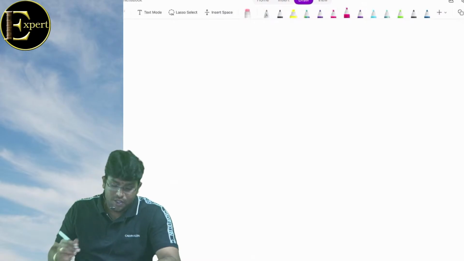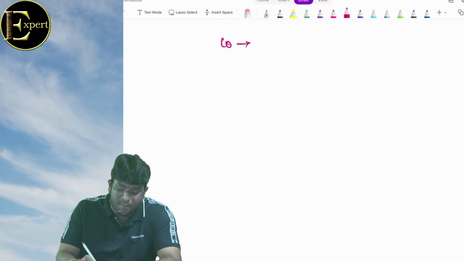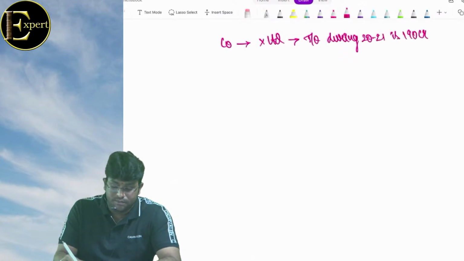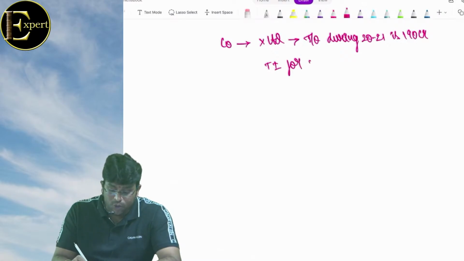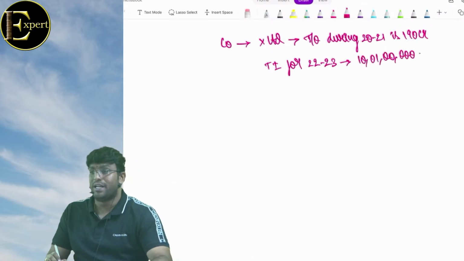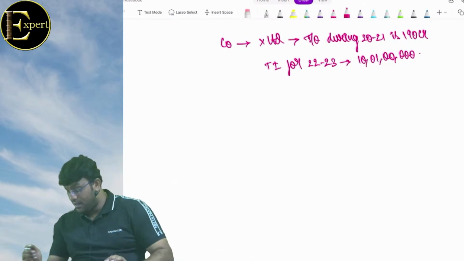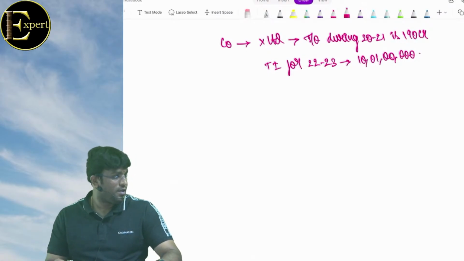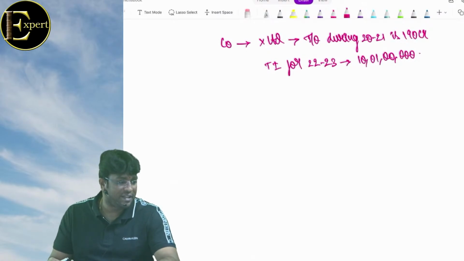Right? So in the exam, let us say there is one company, X Limited, whose turnover during 2021 is 190 crores. And total income for 22-23 is, let us say, 10 crore 1 lakh. How will we calculate the tax? Please tell me. Come on, if it is 10 crore 1 lakh, how do we get the tax, my dear friends?